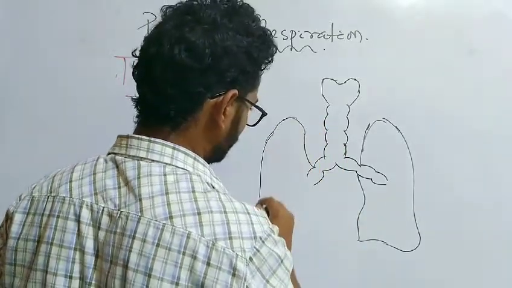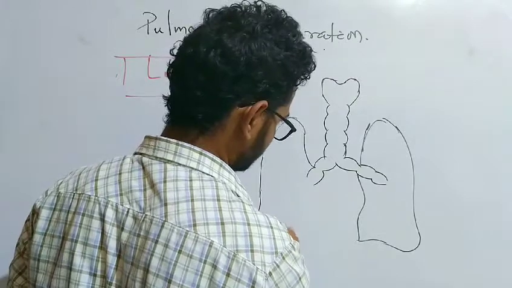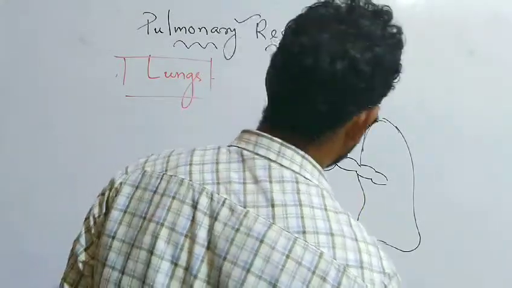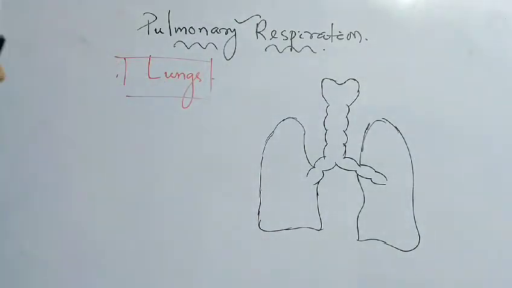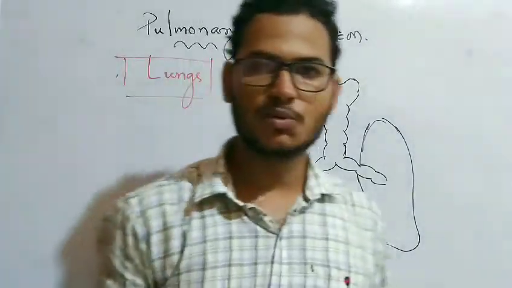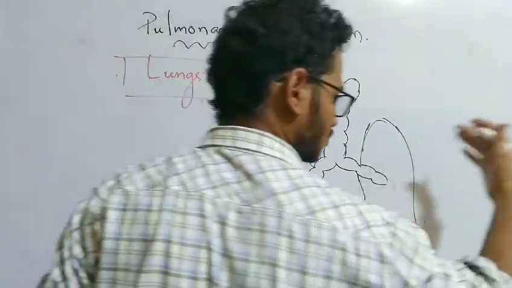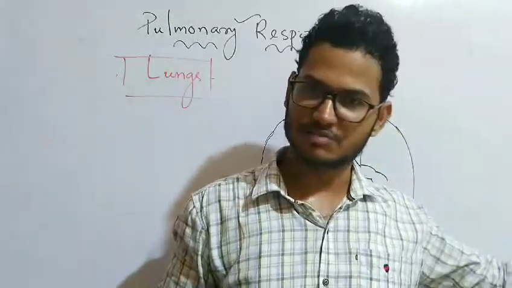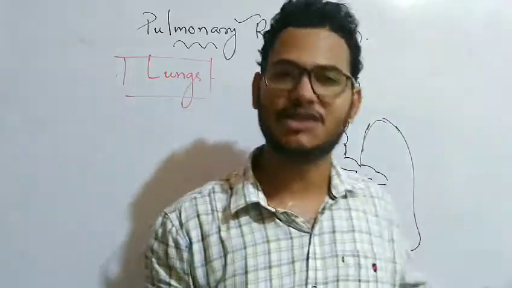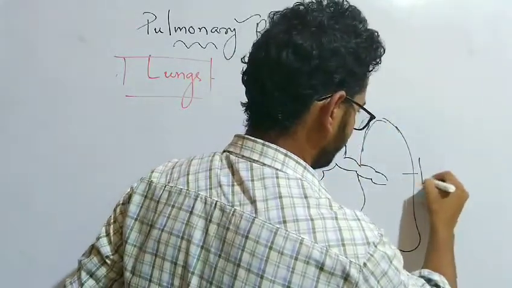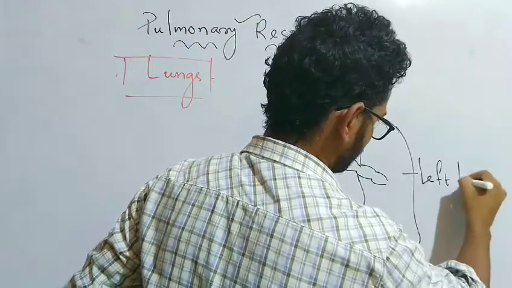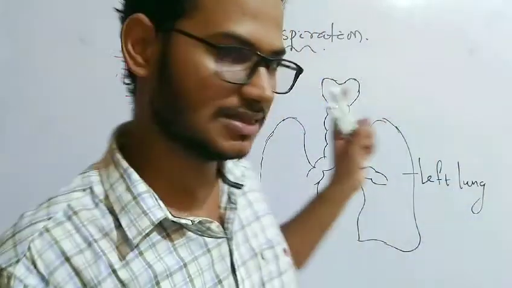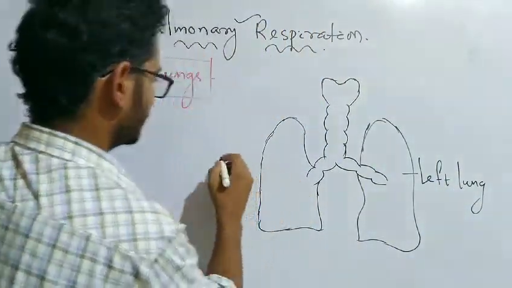So there are two lungs present in our body, the right and the left lung. The one which is to this side, towards the right hand, if I turn it, is my left. So this is the left lung, and as this is my right side, this side will be the right lung.